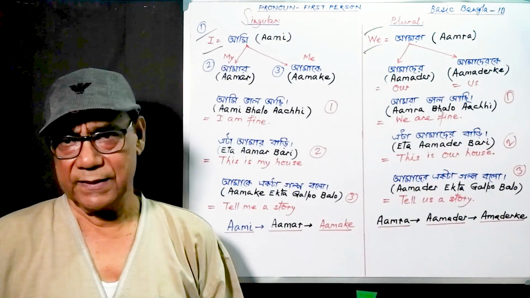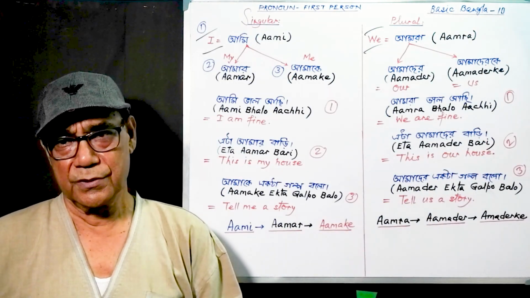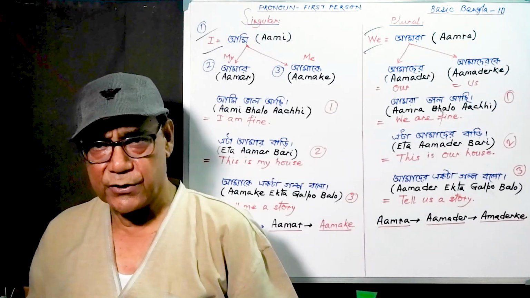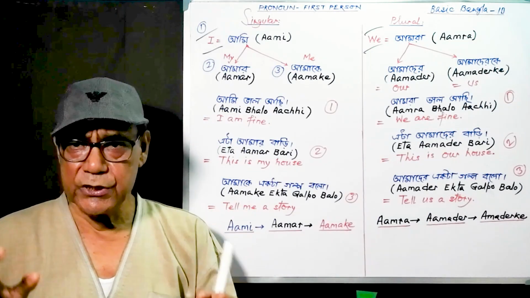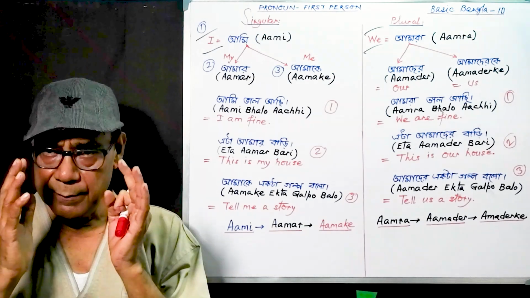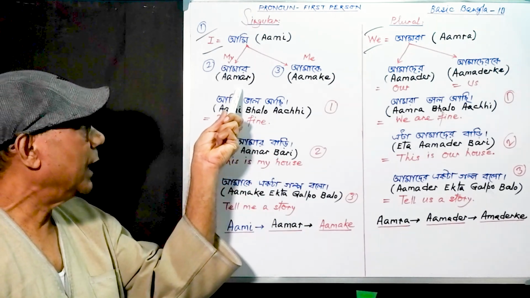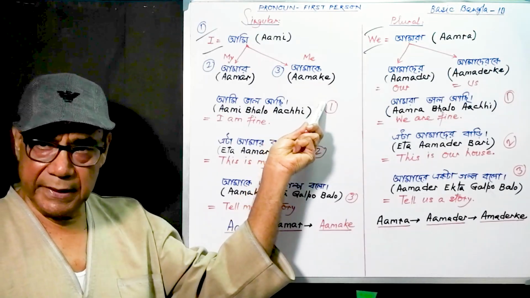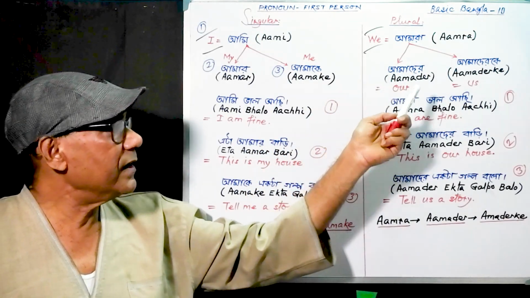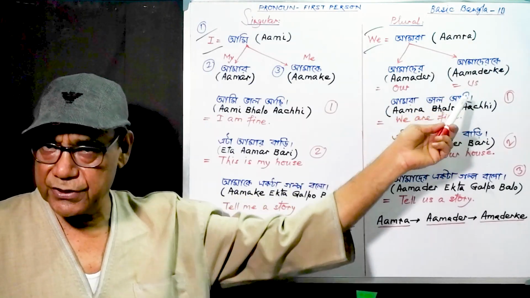Eta Amader badi. This is our house. Now, Amader ekta golpo bolo. Tell us a story. So, I think this is not very difficult to remember. Aami, Aamar, Aamake. Aami, I, Aamar, my, and Aamake, me. Again, Amra, we, Amader, our, and Amaderke, us.